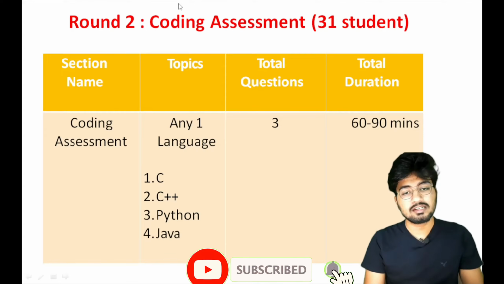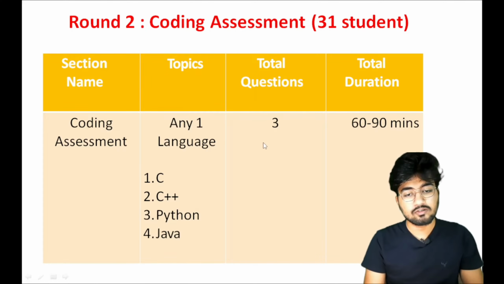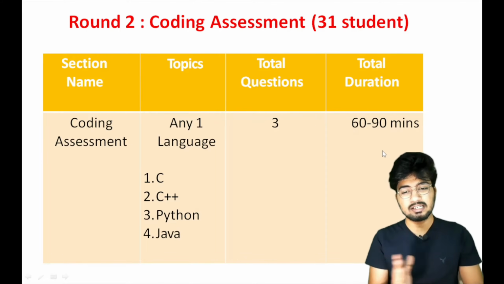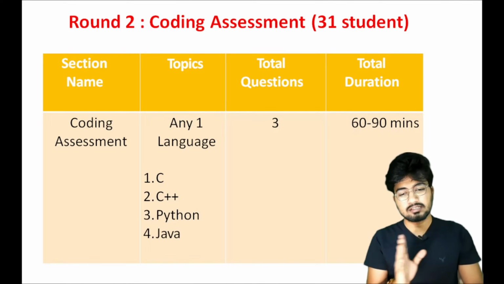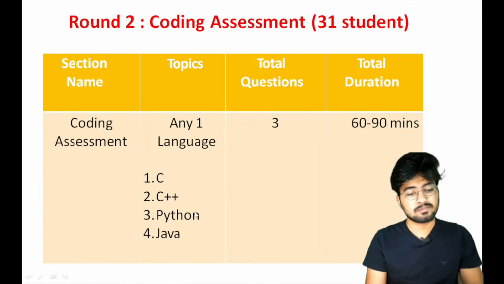For the coding assessment, only 31 students out of 100 were eligible, and they gave three coding questions: easy, medium, hard. The total duration was 60 to 90 minutes. I have no exact figure, but it was between 60 and 90 minutes, and you can code in any one language: C++, Python or Java.